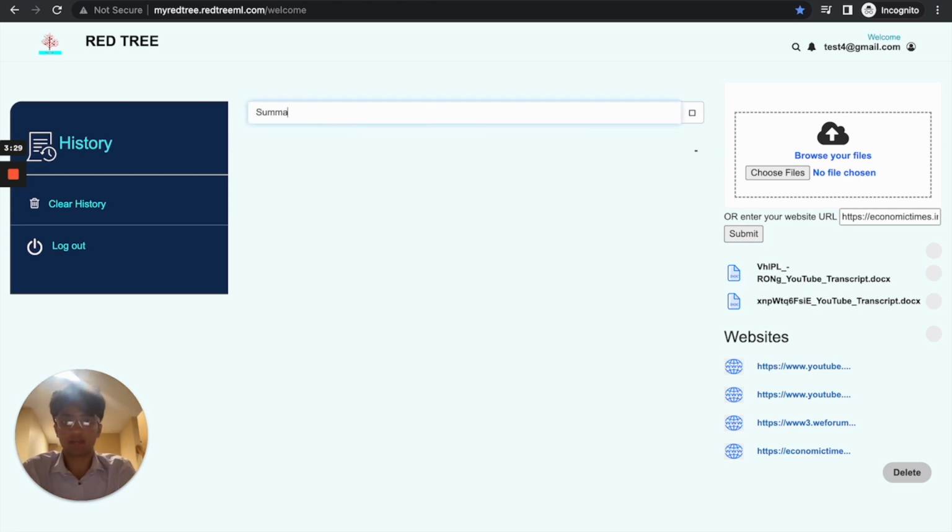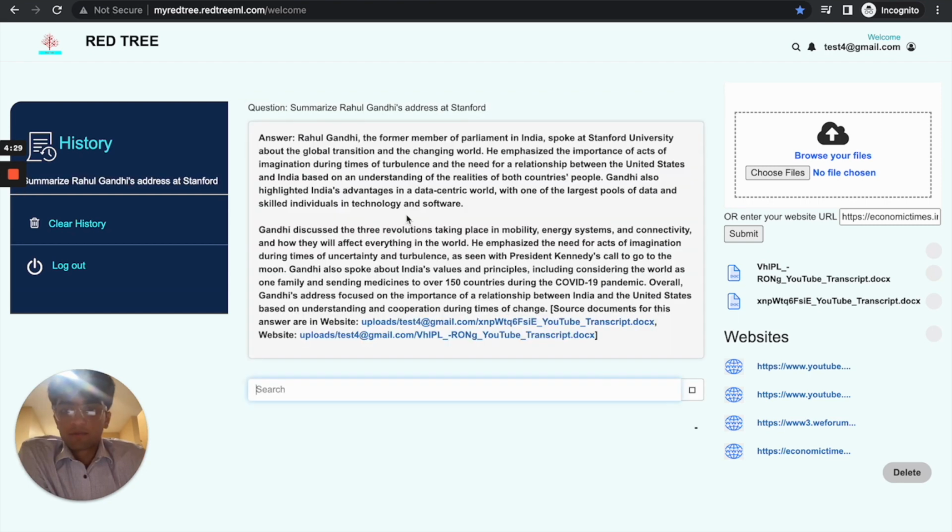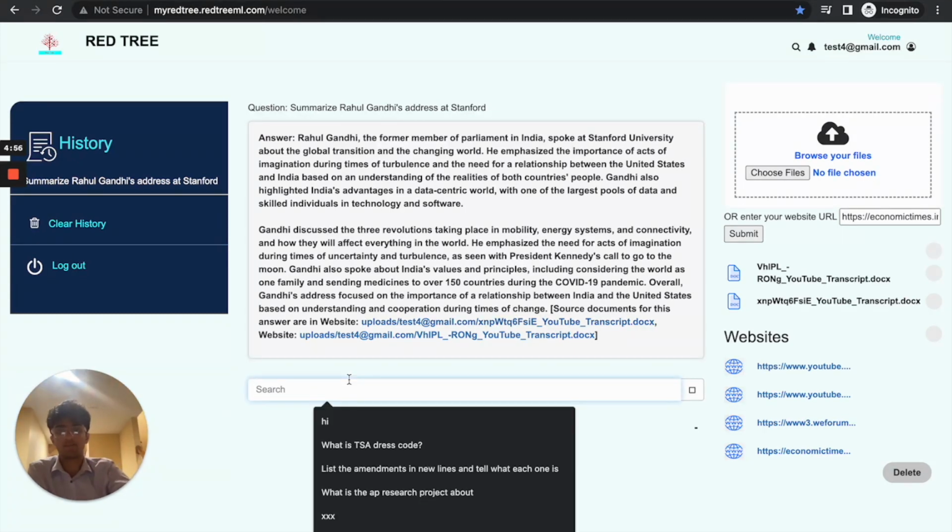So a journalist might ask to summarize Rahul Gandhi's address at Stanford. Okay, and here's the summary of Rahul Gandhi's address. As you can see, it gives us detailed explanations of what he went through in that speech, and also gave the relevant websites and sources where it found that information from. Then let's say we have a follow-up question to summarize Modi's address in Australia.